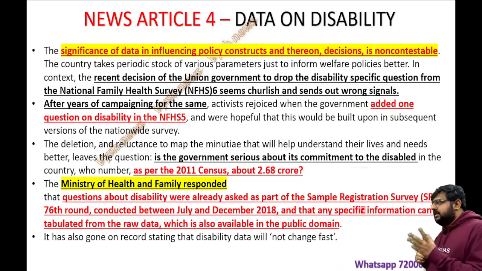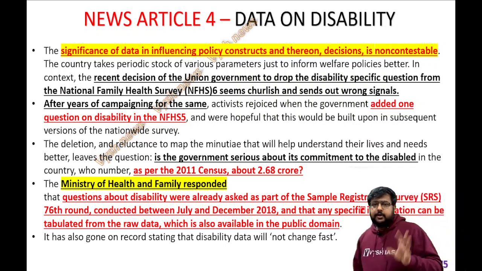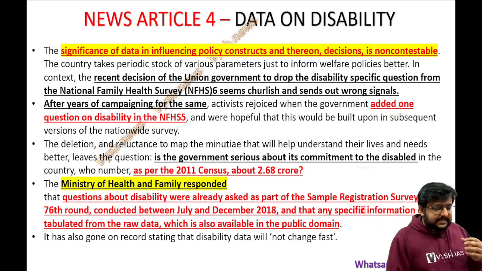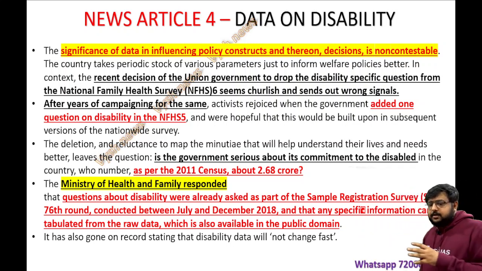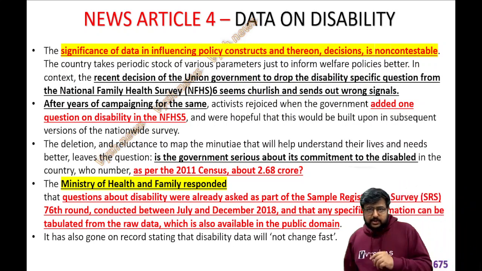As per the 2011 census, out of our 140 crore people, around 2.68 crore people are disabled. So is the government serious about taking care of them and implementing policies for them? Because why did they delete that one extra question, is the thing.